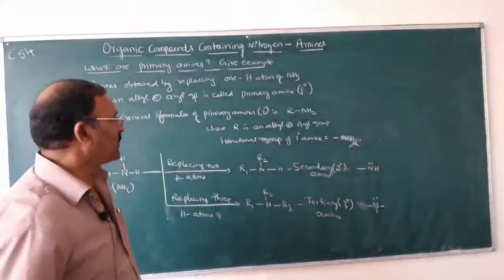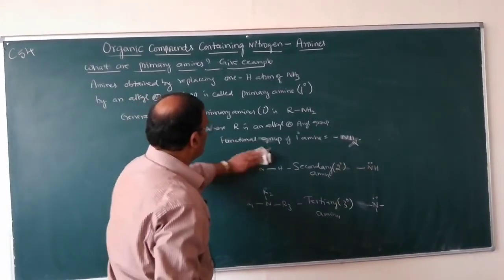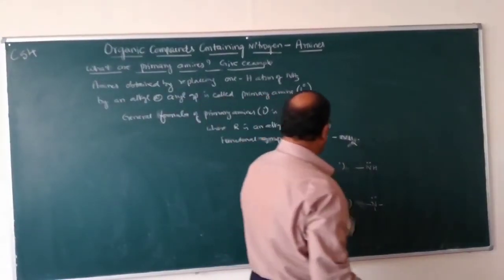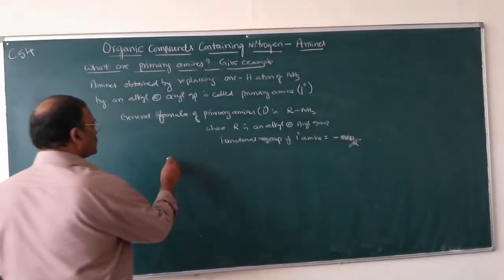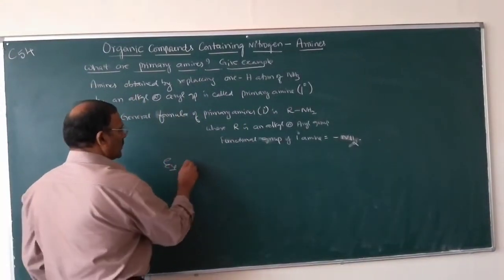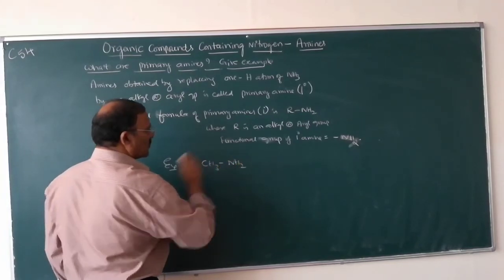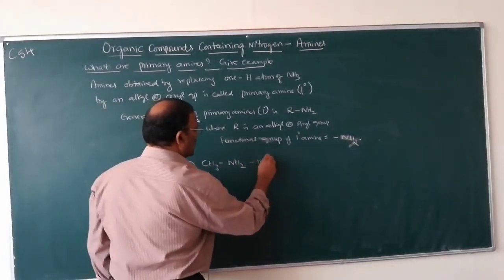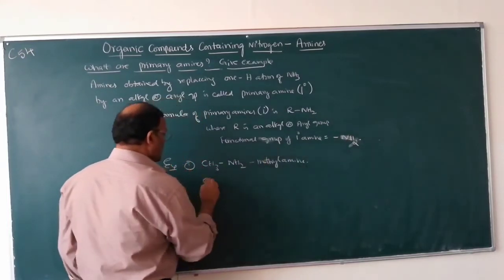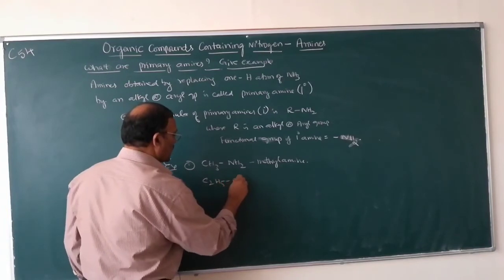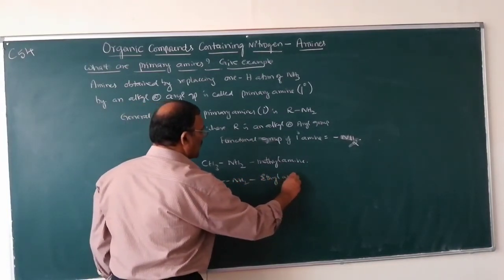Examples for primary amine: number 1, CH3NH2. This is methylamine. C2H5NH2. This one is ethylamine.